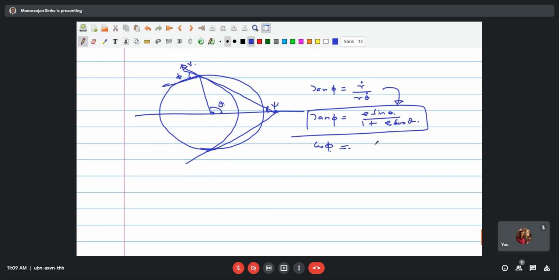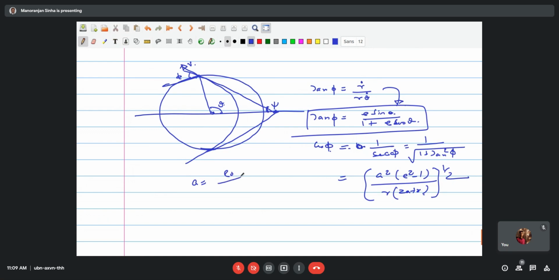Cos phi also can be computed, and this is just 1 by cos phi equal to 1 by sec phi. If you work it out, this will give you a equal to rho 0 divided by (n minus 1), and r equal to, here the quantity r is nothing but